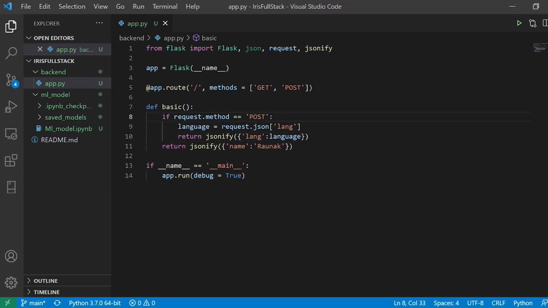The way it works, I'm going to check if the method is going to be post. I'm going to post some data, then I'm going to catch the JSON which has the key as lang, and we will get that JSONified reply.